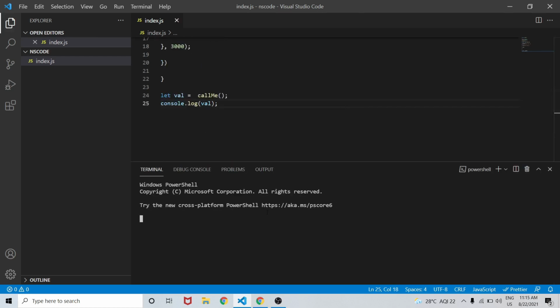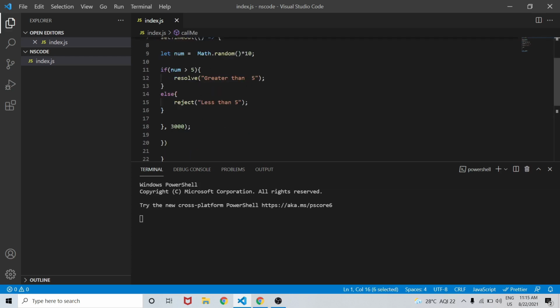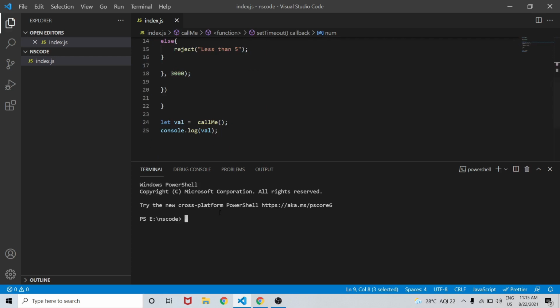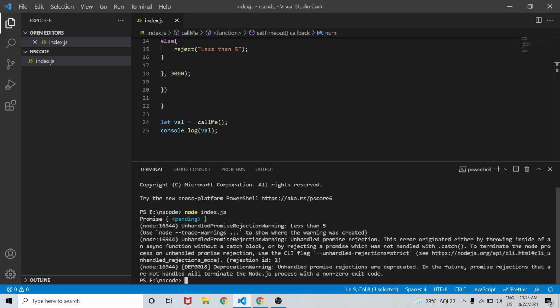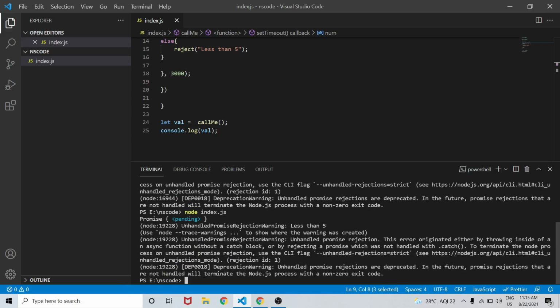Let's run this JS script by using our terminal. Till then we can check our promise and how we have written it. So return new Promise, which will have reject and resolve, and if the number is greater than 5, then it should resolve. So let's write node index.js, press enter. As you can see, the promise is in pending state and the number is less than 5 with some error, but we don't want this error to be coming. It's always in the pending state.